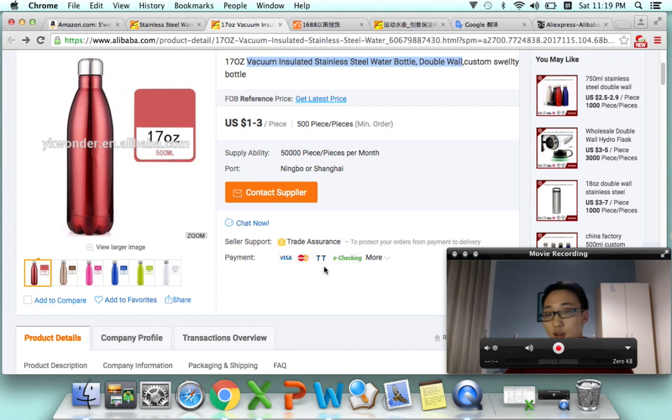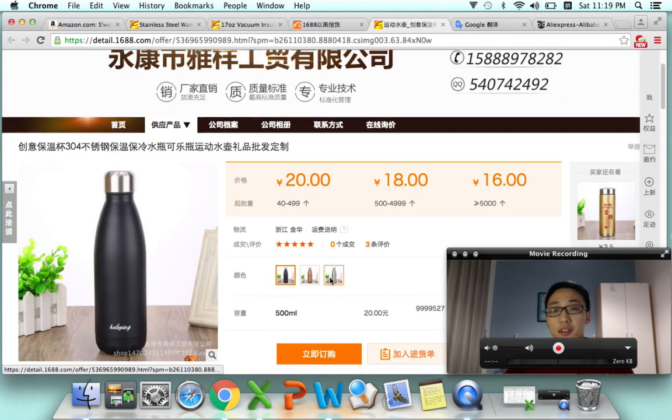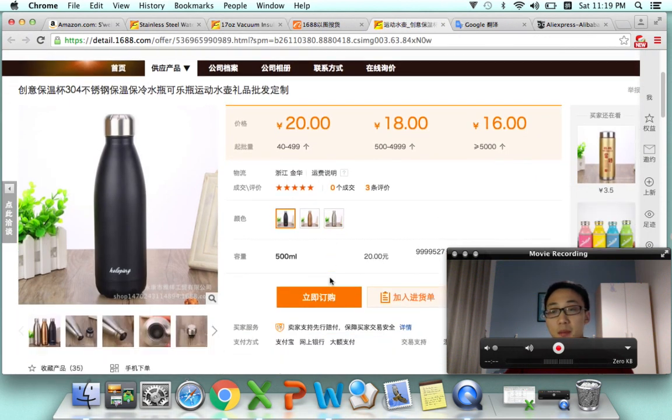Also credit card, everything they cannot accept. What they can do, because they belong to Alibaba, is accept Alipay and bank transfer, and when you do bank transfer, they accept Chinese currency. So this is another huge difference.